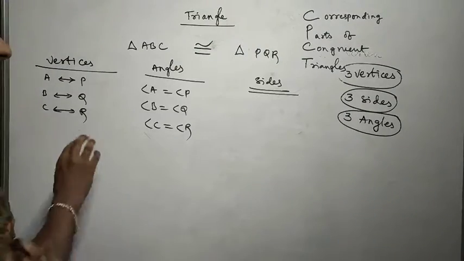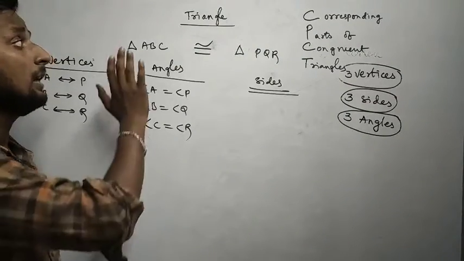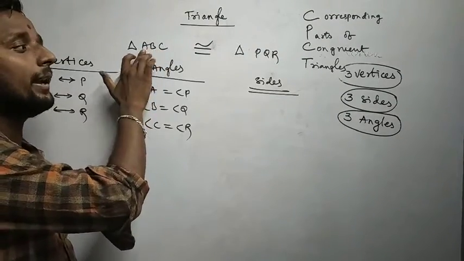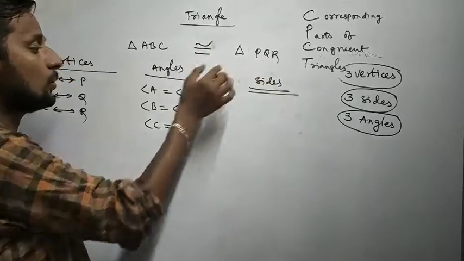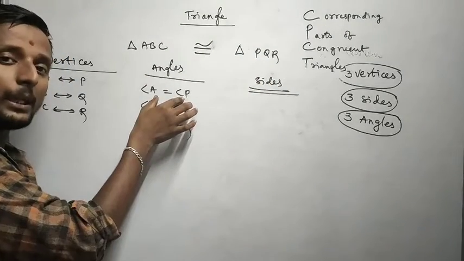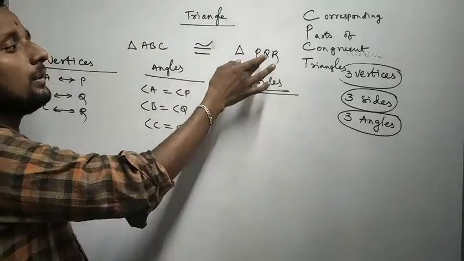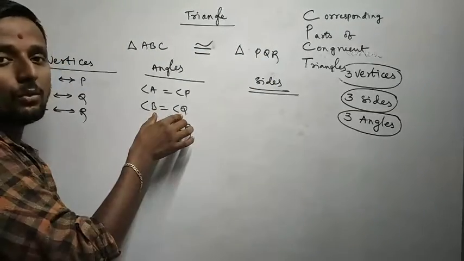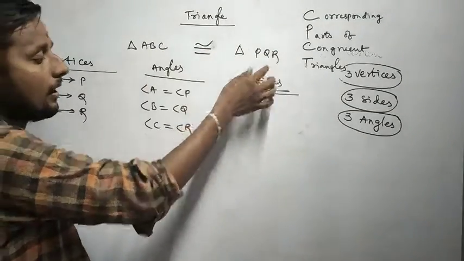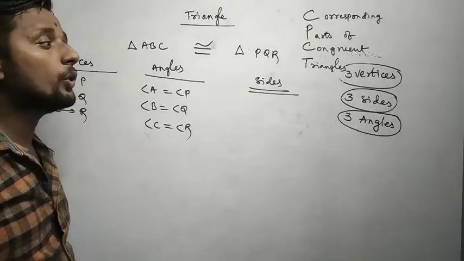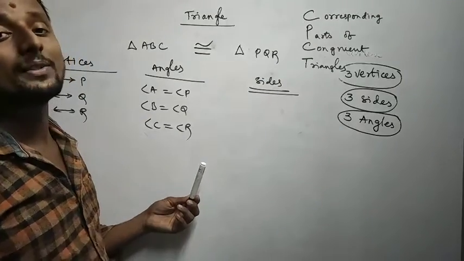So by the CPCT rule I have written this. That means in this triangle the first letter is A, in this triangle the first letter is P, so I said angle A is equal to angle P. Second letter B, second letter Q, angle B is equal to angle Q. C and R.